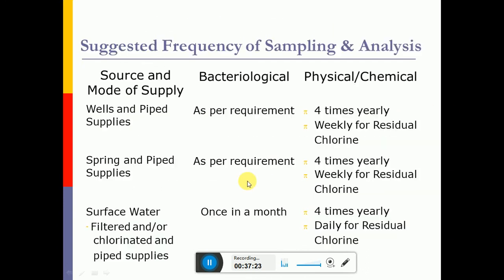And for biological parameters, because it can have huge impacts if there is an epidemic or risk of spread of diseases, it is done based on the requirement. So as and when required, it may be once a day, or sometimes 2 times in a day, or every 3 days, or once a week. It depends on the requirement.